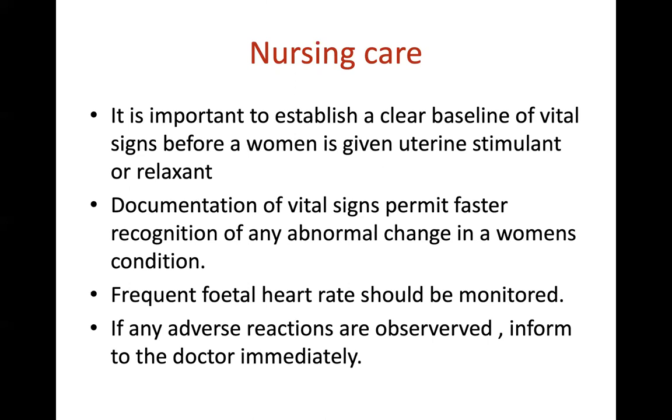If you see any abnormal change, you can immediately inform the doctor. Fetal heart rate should be frequently monitored. If any adverse reactions are observed with these uterine stimulants or uterine relaxants, you have to immediately inform the doctor. So this is our class about uterine stimulants and uterine relaxants. Thank you.